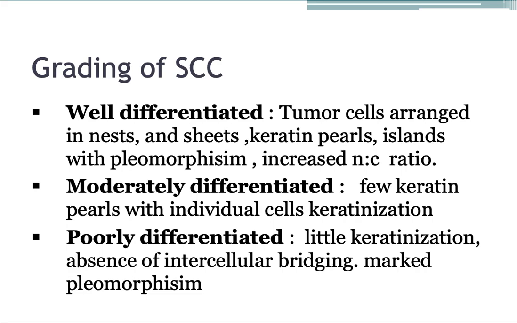In well-differentiated squamous cell carcinoma, the tumor cells are arranged in nests, sheets and islands with pleomorphism. Well-formed keratin pearls are seen within the tumor, and the cells show an increased nucleus to cytoplasmic ratio. In moderately differentiated squamous cell carcinomas, few keratin pearls are seen with individual cell keratinization. In poorly differentiated squamous cell carcinomas, there is little keratinization of the cells with absence of intercellular bridging. There is a marked pleomorphism of the tumor cells.